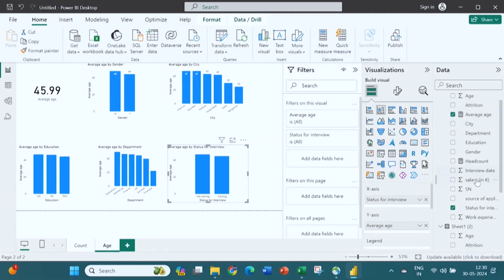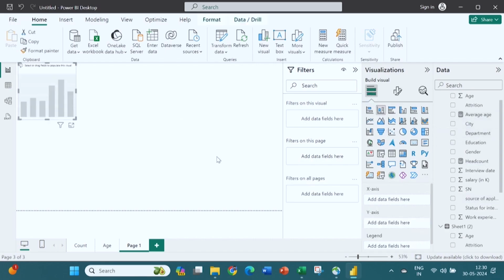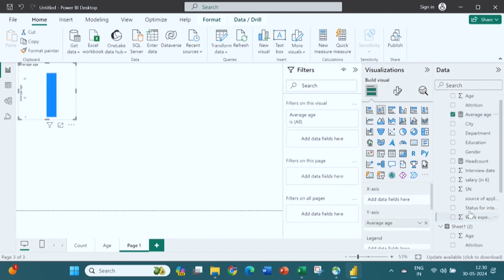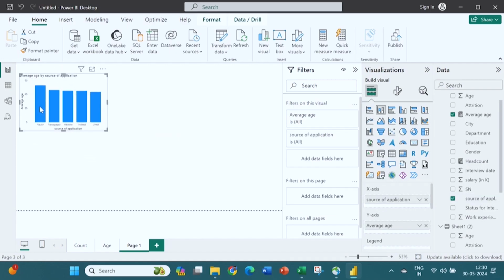Right. So here you can see the variable and ask the question about what your manager wants to know related to the age, right. If your manager wants to know related to your source of application, through the various types of application, what is the average age, right. So first I have selected the graph, right? Then average age I will put into the y, and source of application I have put into the x. So now you can see the average age by the source of application, from which source, right?